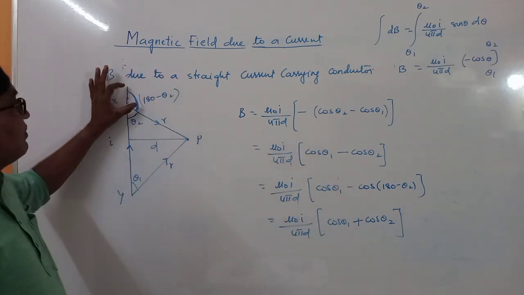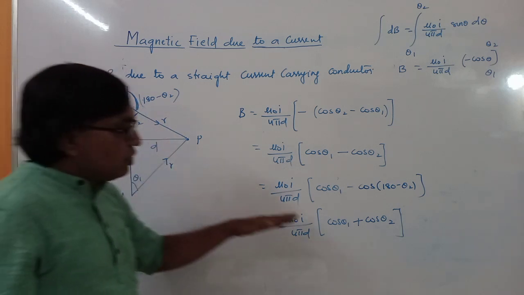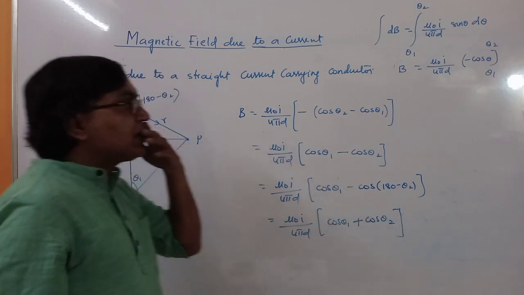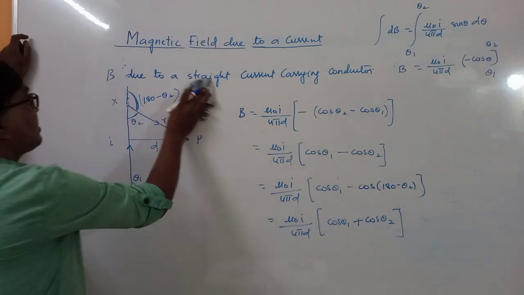In this equation this is an angle, in this equation this is an angle. So you can use cos theta 1 plus cos theta 2. Okay, yes.